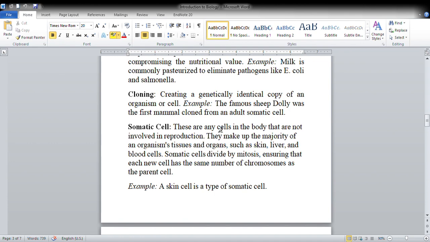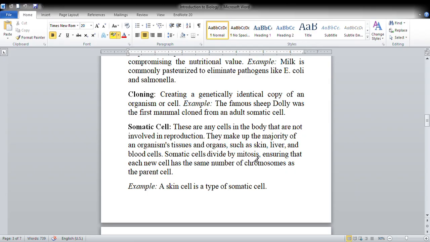So what is a somatic cell? These are any cells in the body that are not involved in reproduction, means they are not germline. They make up the majority of an organism's tissues and organs such as skin, liver, and the blood cells. Somatic cells divide by mitosis.